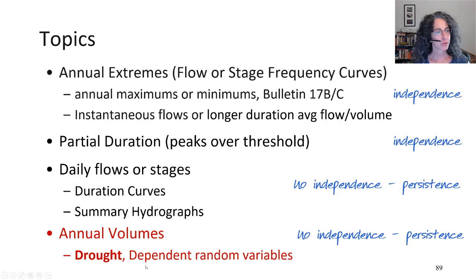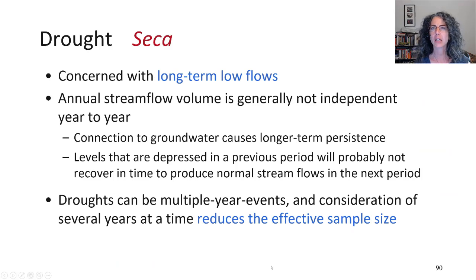So now we're down to the last topic of longer duration volumes, such as annual volumes, and we'll be talking about dependent random variables and drought. Right, the last time I used these slides was a class in Brazil, and so seca means dry in Portuguese. So when we're talking about drought, we're concerned with long-term low flows, times when flow is less than is required.